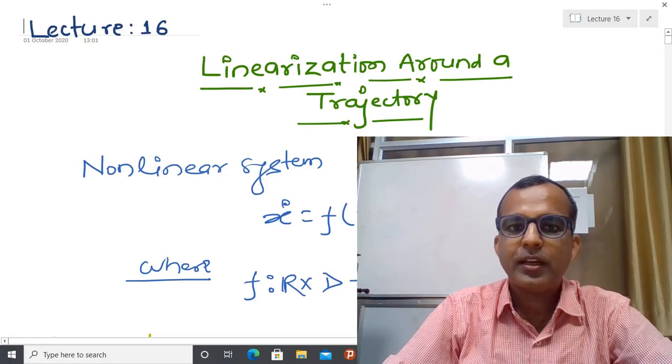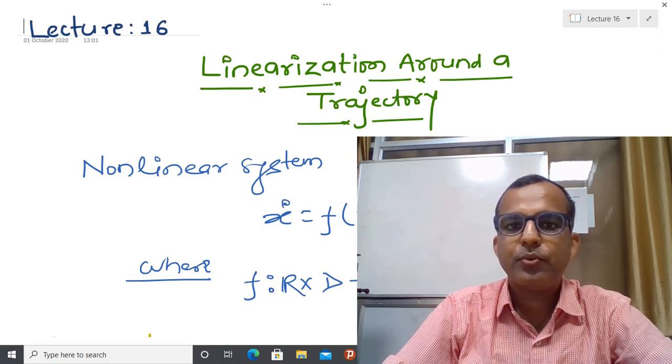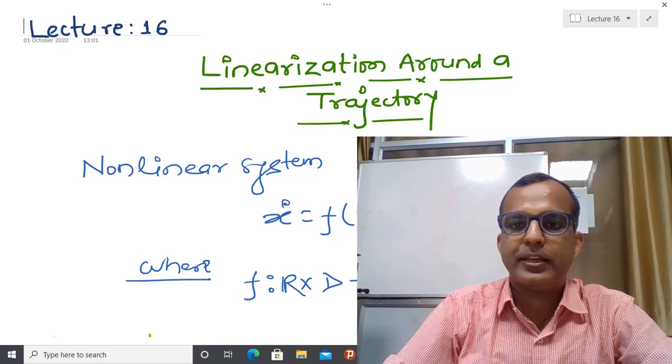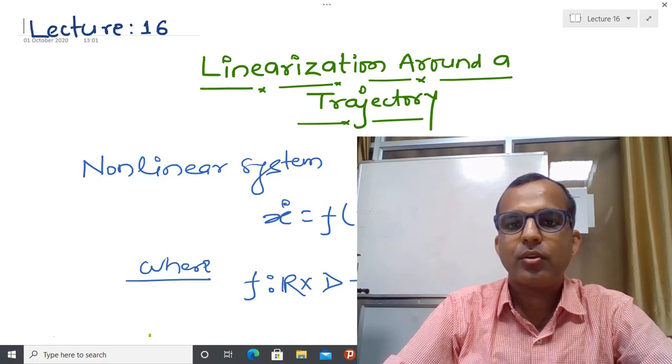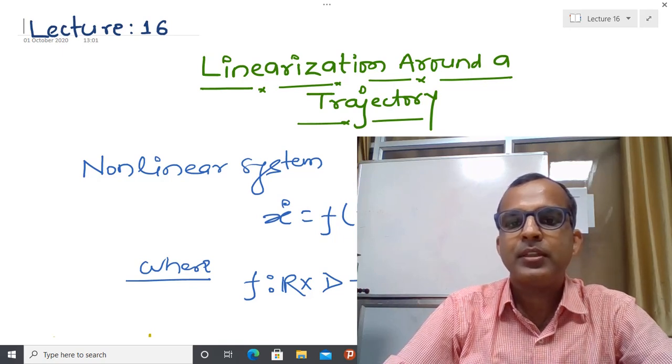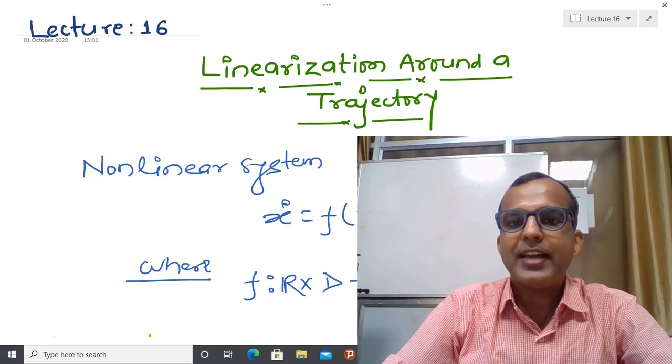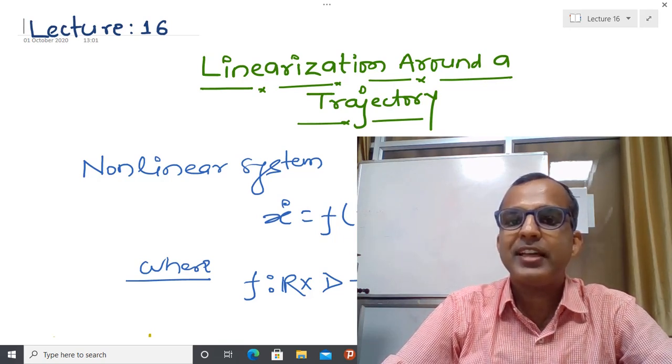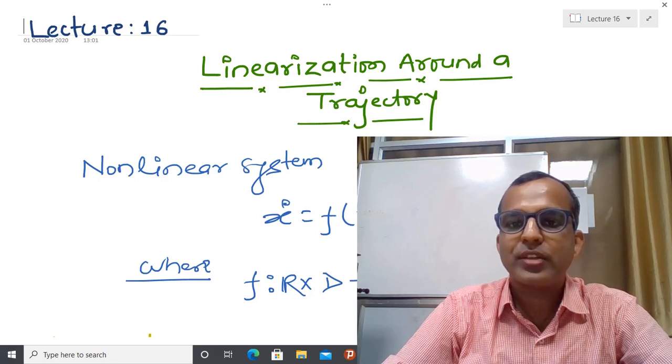Welcome back. In today's lecture, we are going to discuss linearization around a trajectory. So far, we have observed that if I have a linear LTI system or a linear LTV system, meaning a linear time invariant system and a time varying system, then how to talk about the solutions.